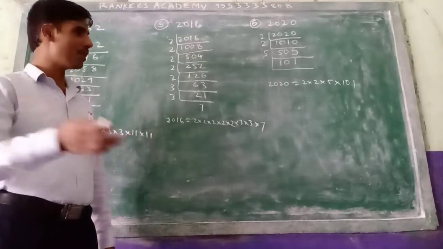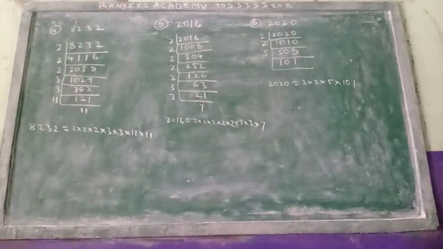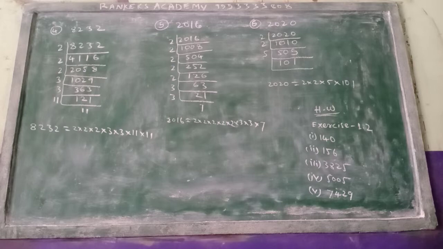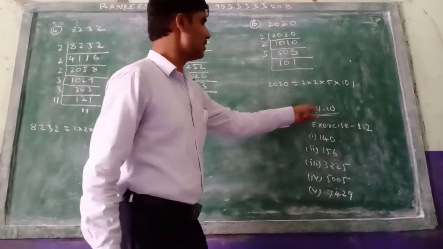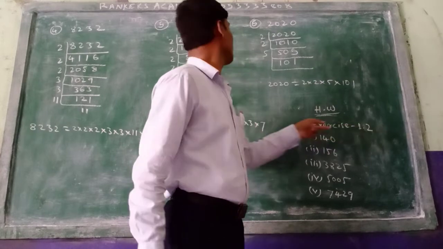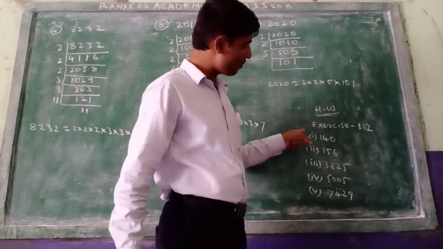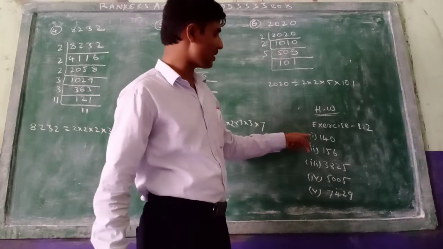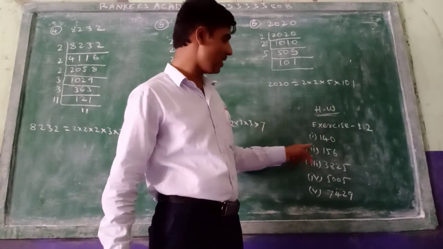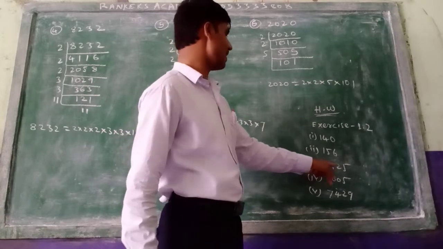Some homework I will write here on the side, once you note this down. See, do this homework. This is exercise 1.2. Express the following as a product of prime numbers. The first one is 140, second one is 156, third one is 3825.